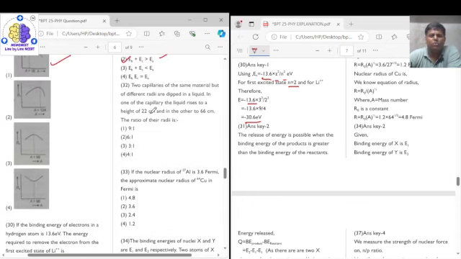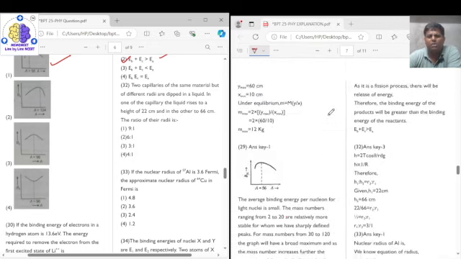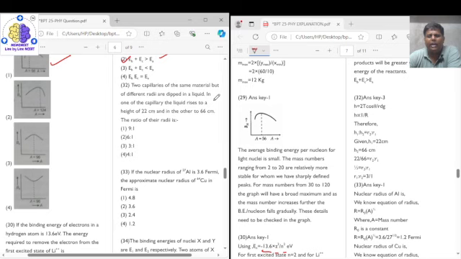Question number 32 says there are two capillaries of the same material but of different radii dipped in a liquid. In one of the capillaries, the liquid rises to a height of 22 centimeter, and in the other by 66 centimeter. Find the ratio of the radii. Again, this is a directly formula based question. For a capillary, the height attained by the liquid is given as h equals 2T cos theta upon r d g, where r is the radius of the capillary, d is the density of the liquid, g is the acceleration due to gravity, and T is the surface tension.